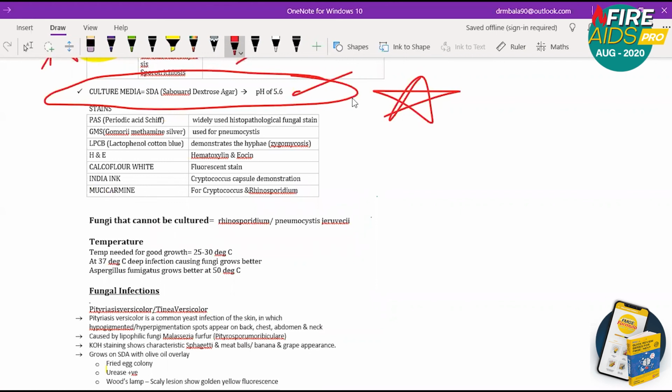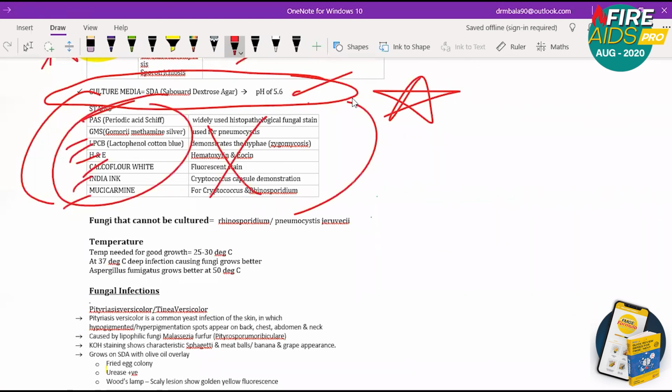Then come the stains. We use hardly these 7 types of stains for the entire fungi. The first is PAS stain, next is GMS stain, next is LPCB mount, H&E, hematoxylin and eosin, calcofluor white, India ink, and mucicarmine. So only these are used. I don't want to read out the organism names now. I want you to know only 7 types of stains are there. You don't have many points to memorize here.